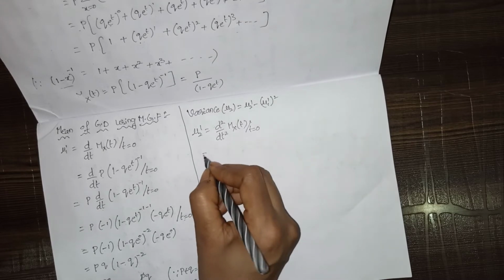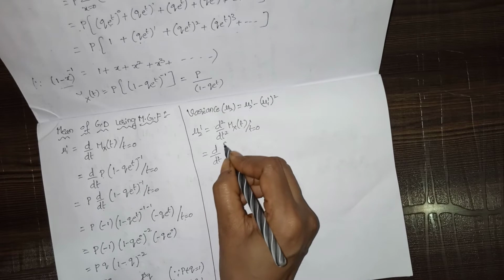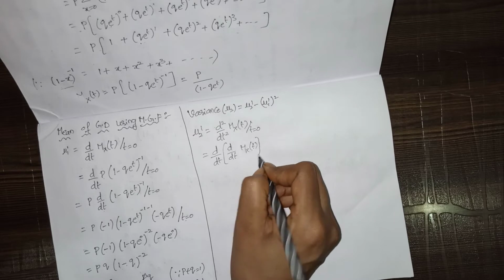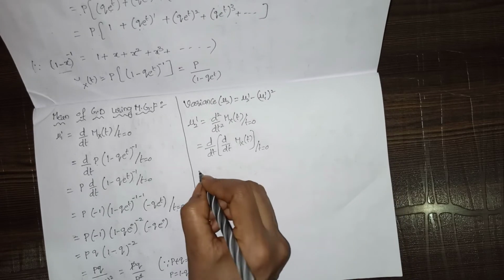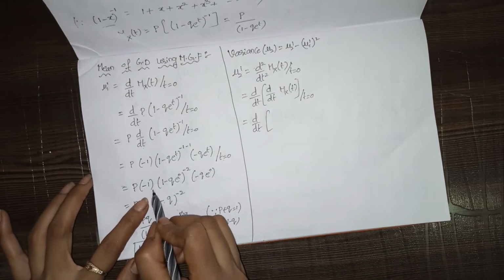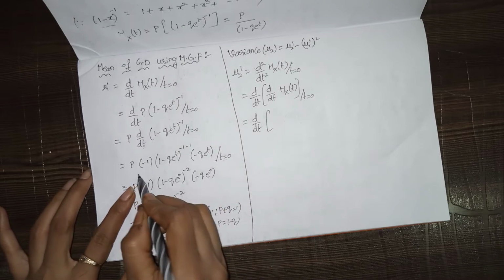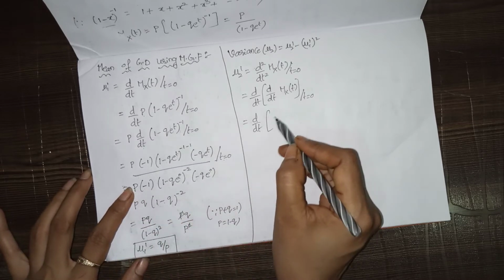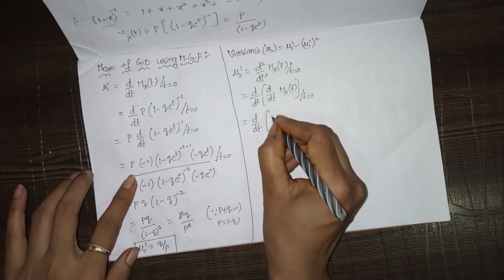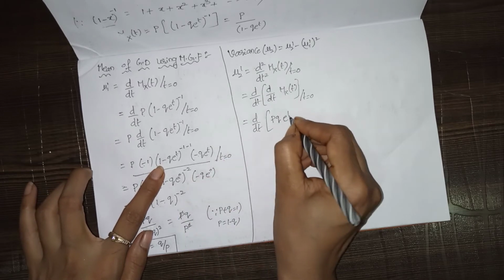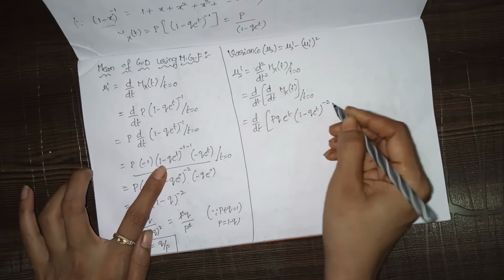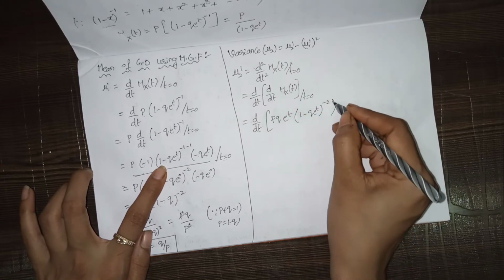0. So this one we can write in the form of d by dt of, again d by dt of mx of t, where t equals 0. Okay, so here we did this differentiation before substituting the t value, this is the derivation part. So here we can write pq into e power t into 1 minus q into e power t whole power minus 2. Or else you can do the differentiation, nothing happens.